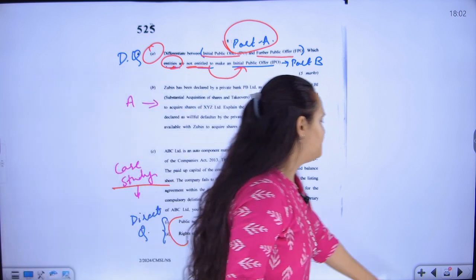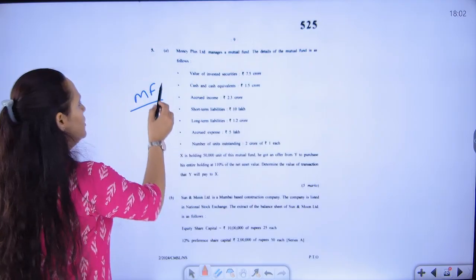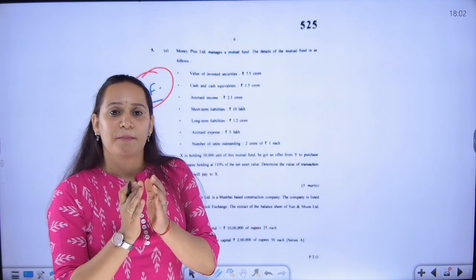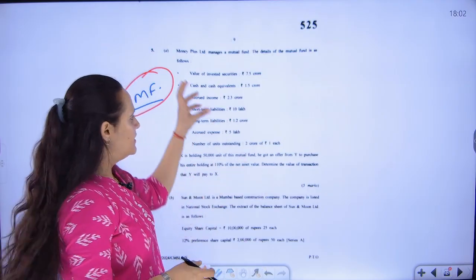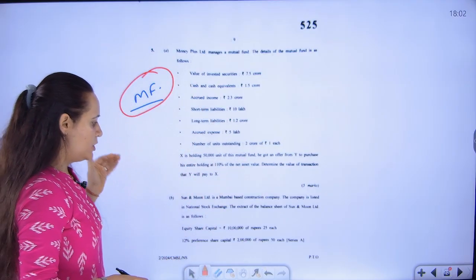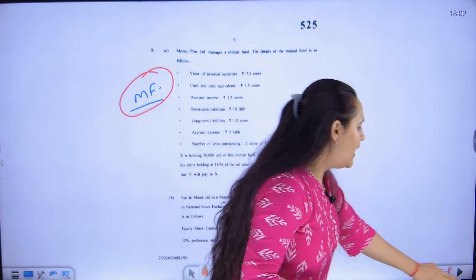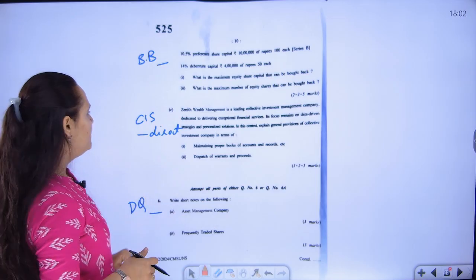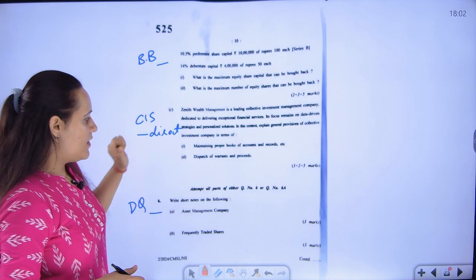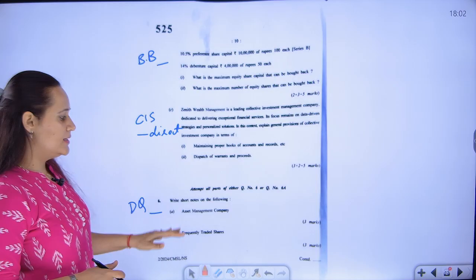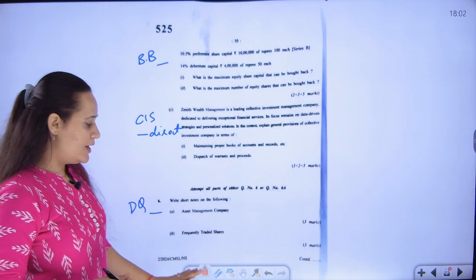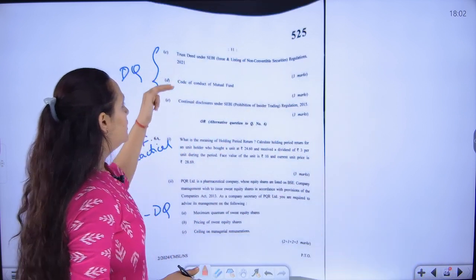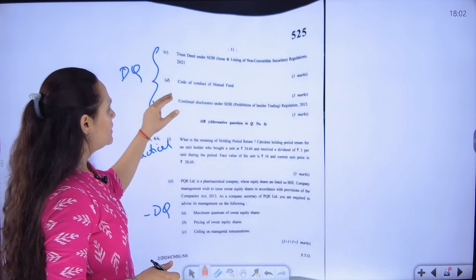Coming to the question on mutual fund, like expected, always from mutual fund we are going to have practical questions, formula based questions. Same thing, they have asked a formula based question. Next question is on buyback. Again, in buyback also we have to calculate the quantum. That is also a practical based question. CIS regulations, they have asked direct questions. Coming to question 6, that is generally write a short note on, for 3 marks. This is also obviously a direct question because they have given you the concepts and asked for the explanation.